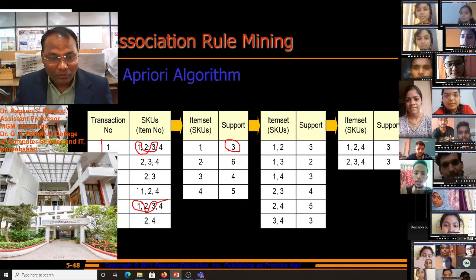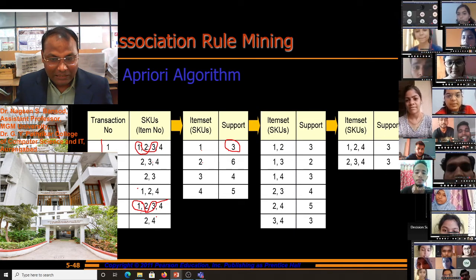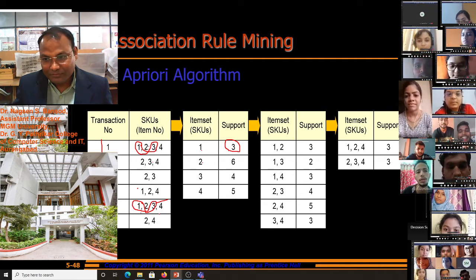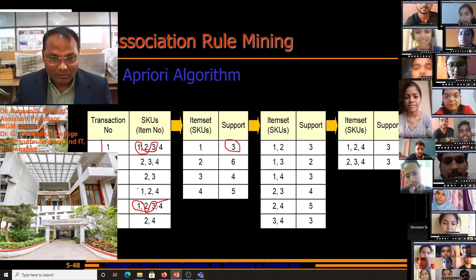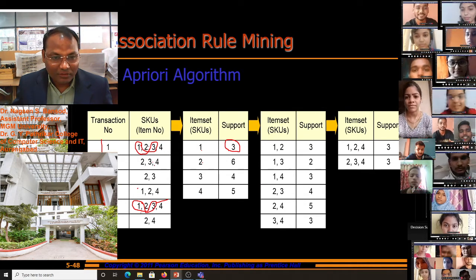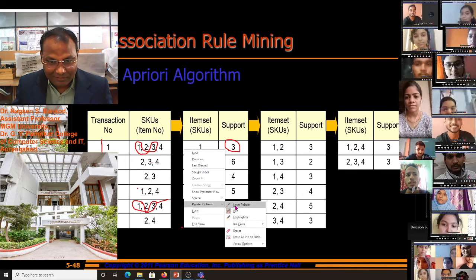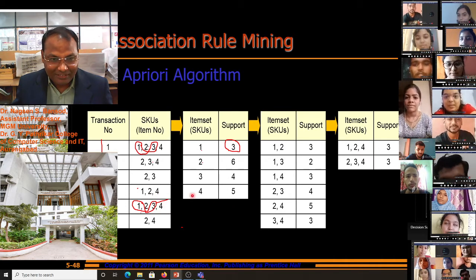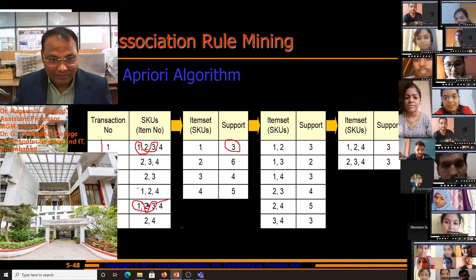No, only 2 supports are there. Okay. How many supports for 1 and 4? You look at this table. 3, sir. 3. You count.